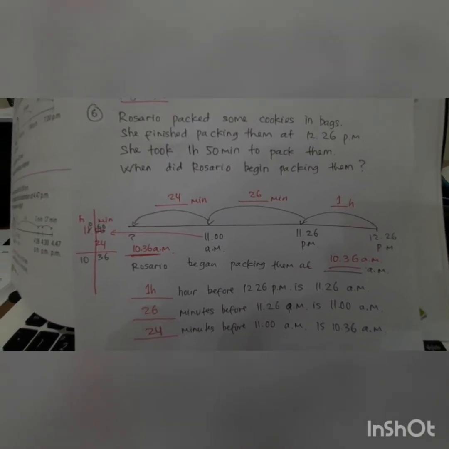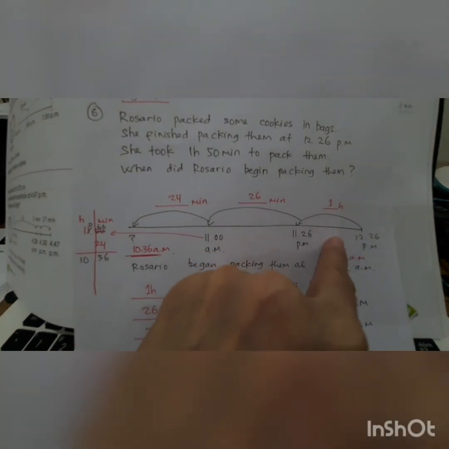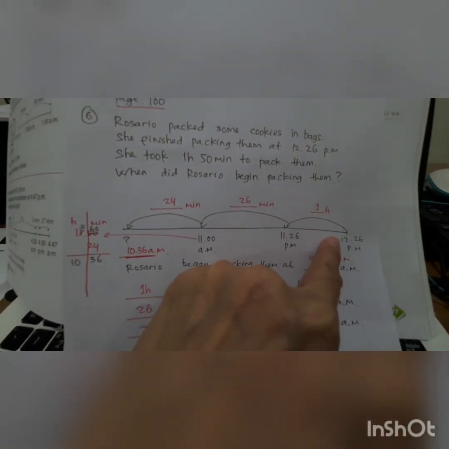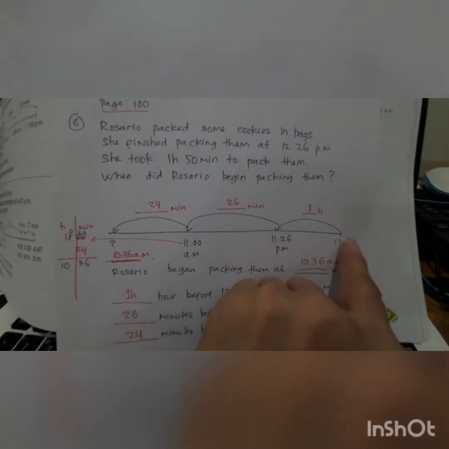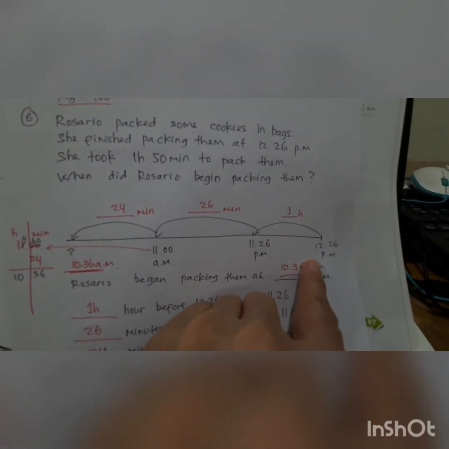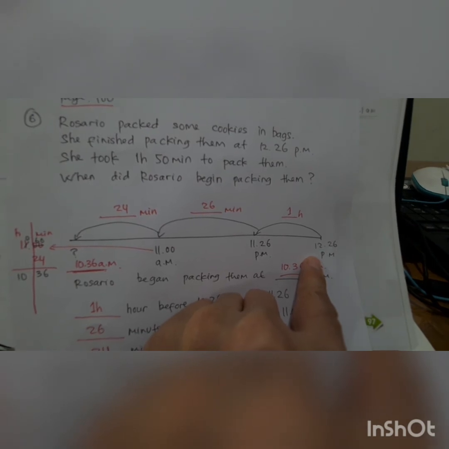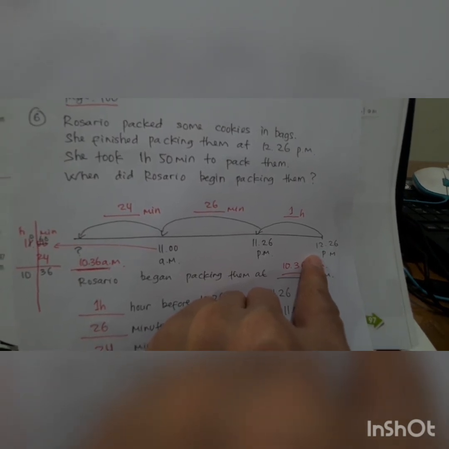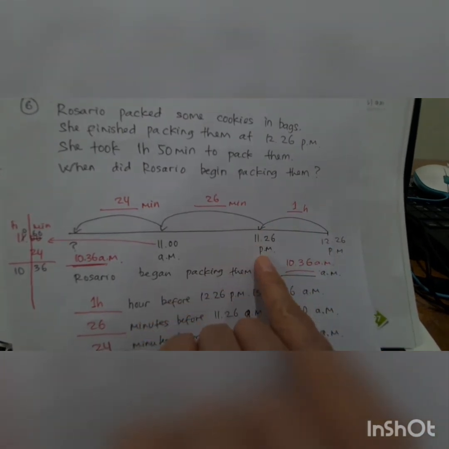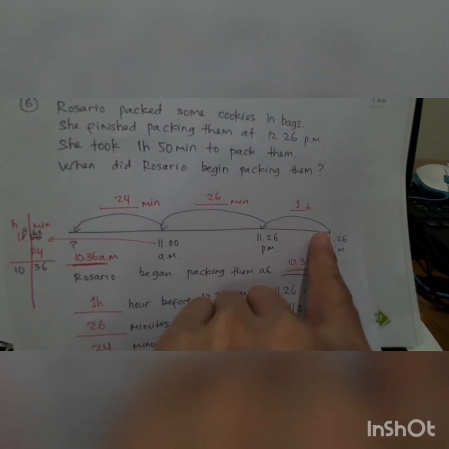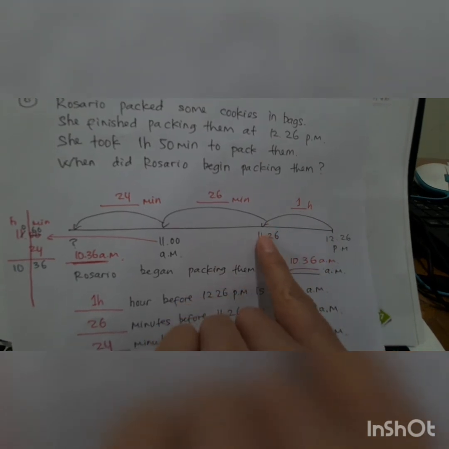12:26. I mean finish. So finish you should write at the back. This one finish, this one begin. So this one finish 12:26. We go to 1 hour, we go backward 1 hour.